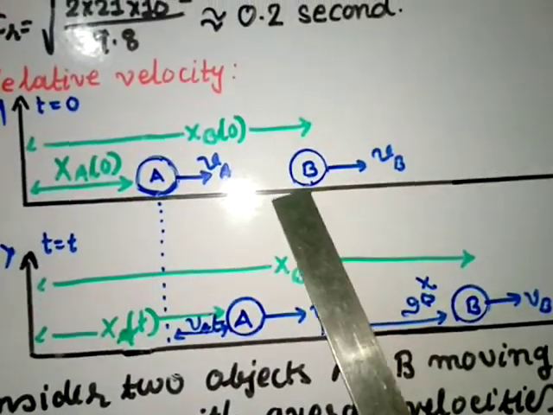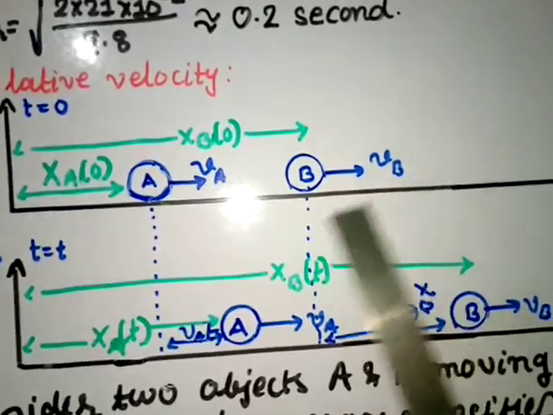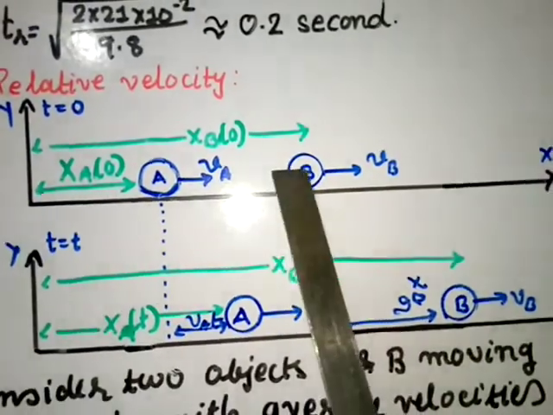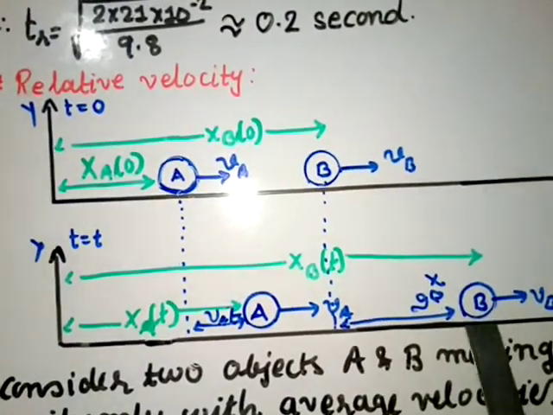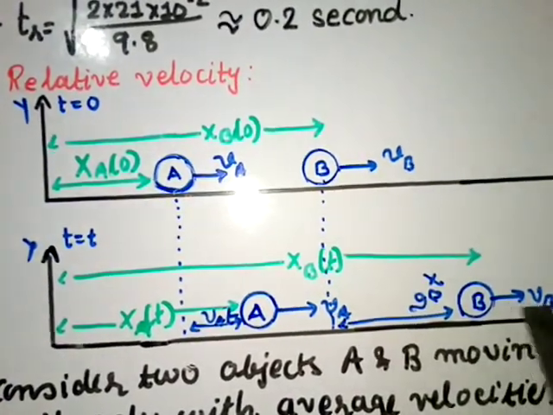And the object B also is moving with the velocity vb. So from the origin, from here it moves and reaches here. It is traveling this much distance more, and it has the velocity vb.